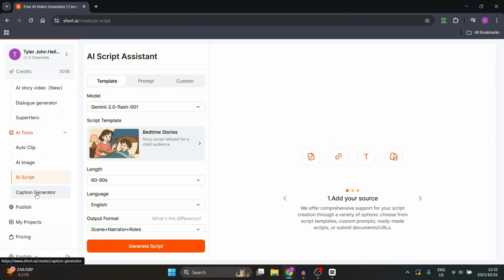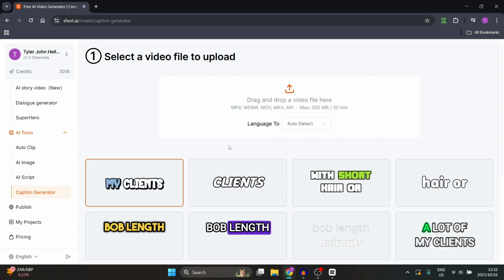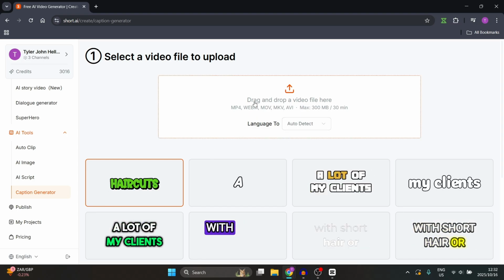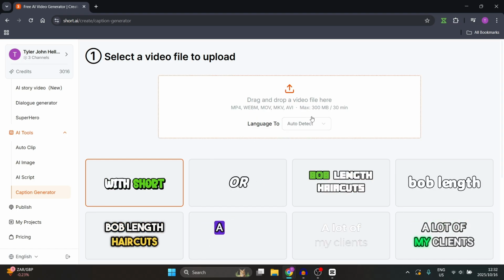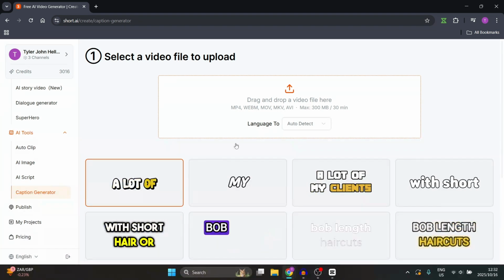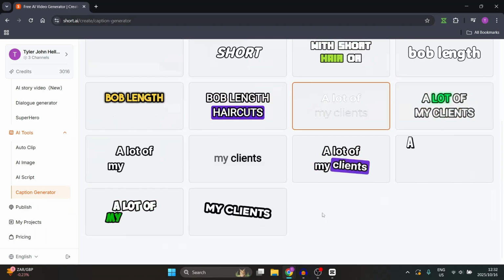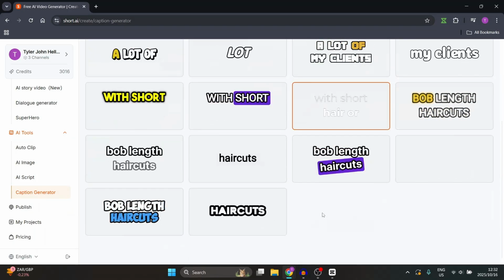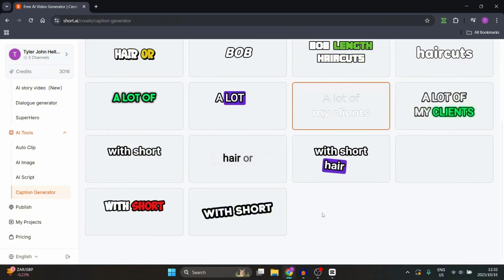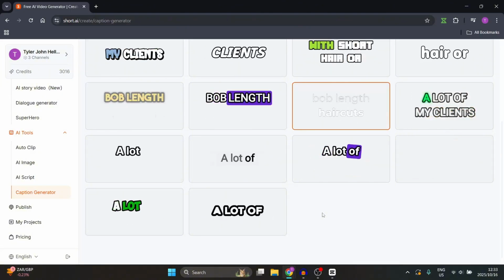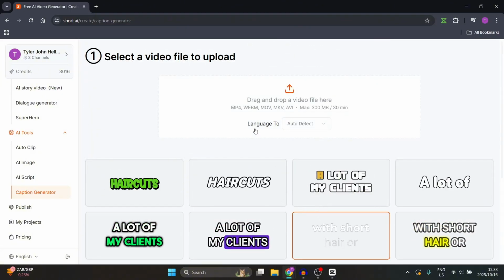The caption generator is pretty self-explanatory. What you're going to do is add a file over here in any one of these formats, and then you will be able to generate captions. You can choose your caption style, and then you can overlay it onto your video. So let's say you have a video like you're watching now and you want to put some captions at the bottom. This is a fantastic tool to be able to do that.